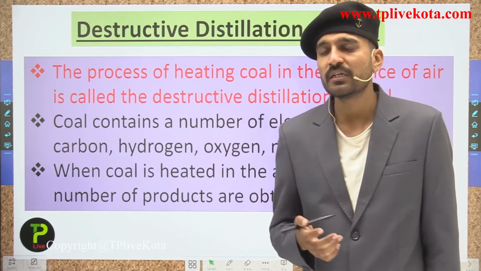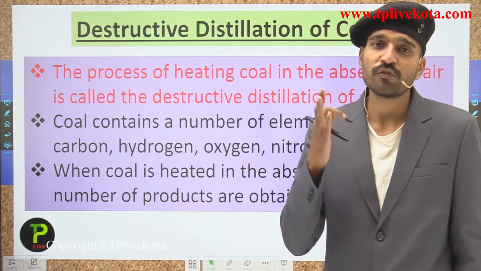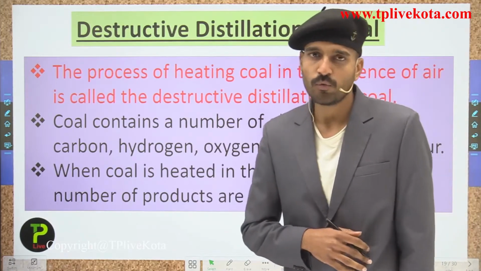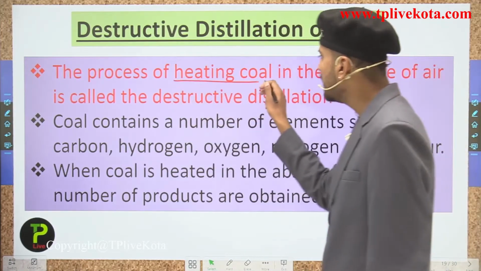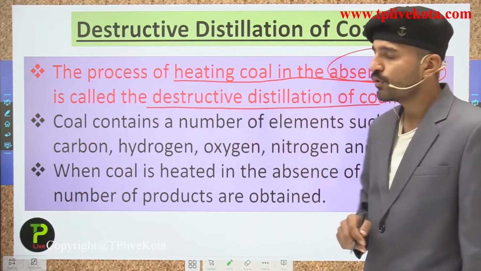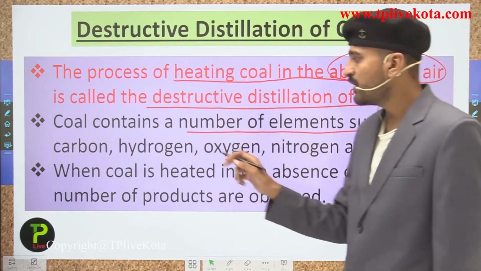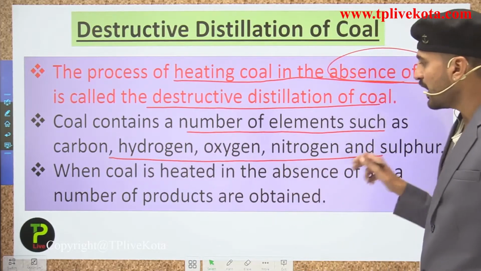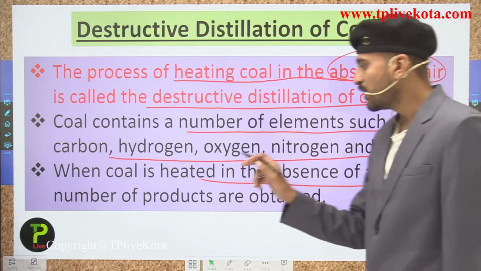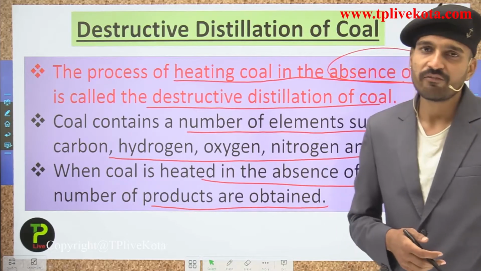So here first we are going to see what is the destructive distillation of coal and what are the products formed in the destructive distillation of coal, and after that we are going to see what are the uses of each component that has been produced. So students, the process of heating coal in the absence of air is termed as the destructive distillation of coal. Now coal contains a number of elements such as carbon, hydrogen, oxygen, nitrogen and sulfur. You all know this. So when the coal is heated in the absence of air, a number of compounds are obtained. So what are these compounds, students? Let us check each and every compound over here.